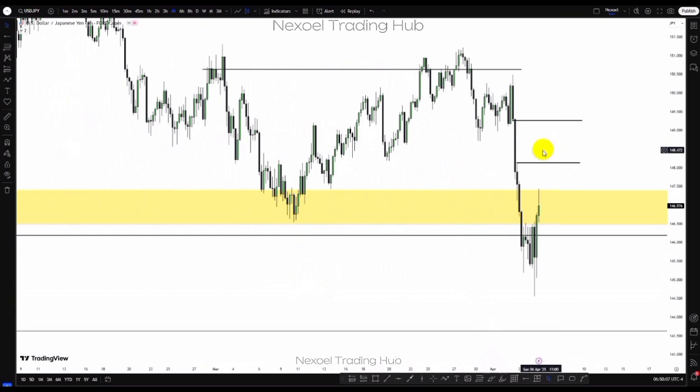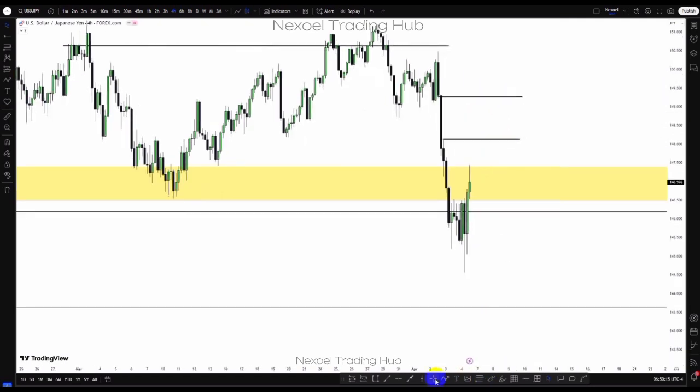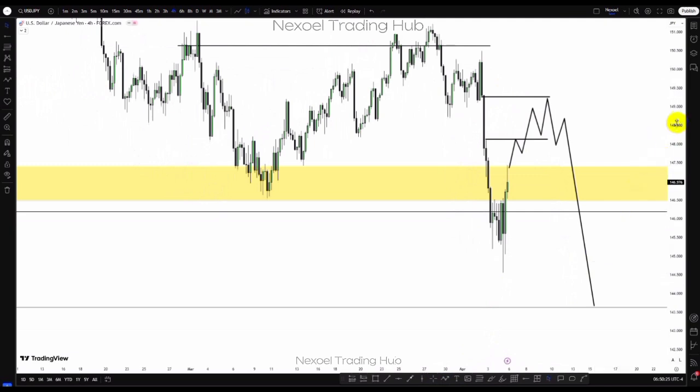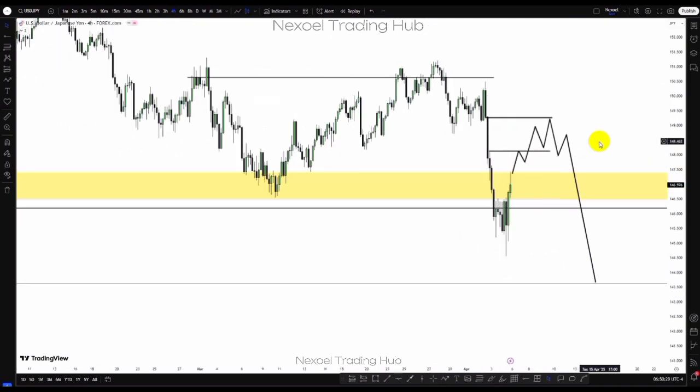Clearly we can see that in the 4-hour time frame. And here we have this up close candle before the bearish movement. This up close candle took out buy side liquidity. So for the USDJPY, I want to see price trade to the upside. If price gives us a sell model, then we want to sell further to the downside. So this is my view in the USDJPY pair. Let's check out the gold pair, guys.